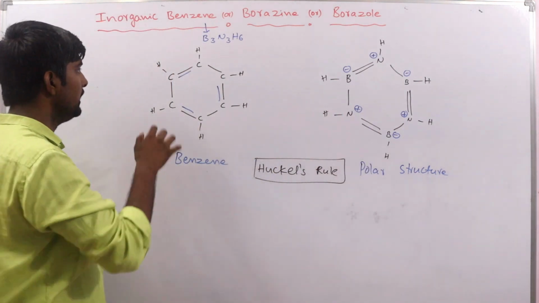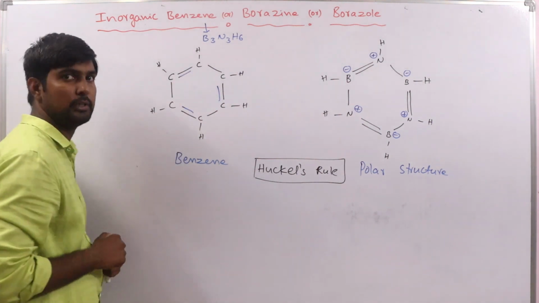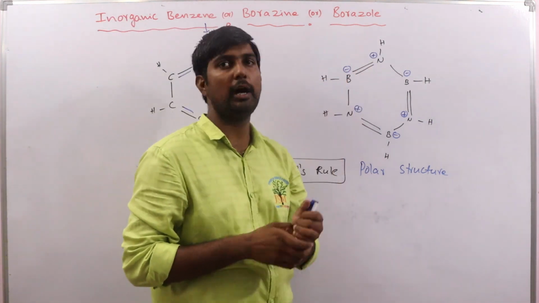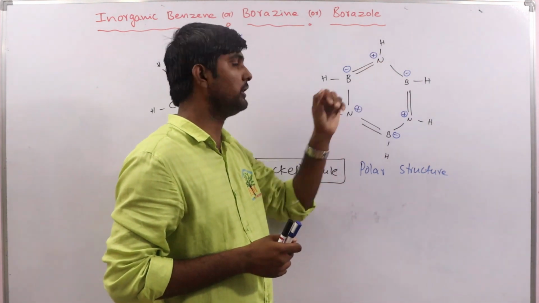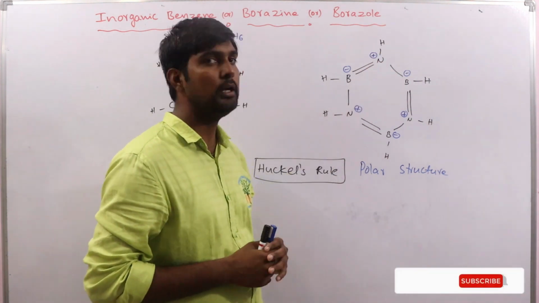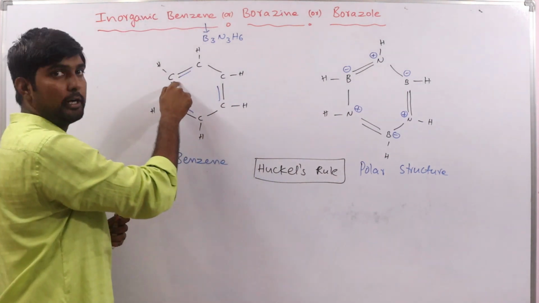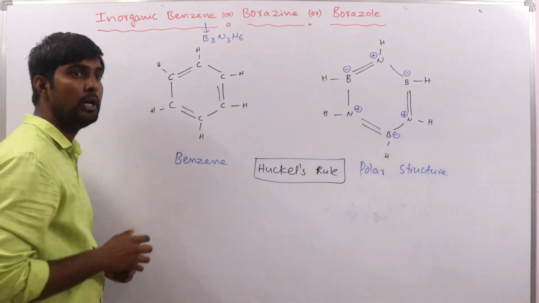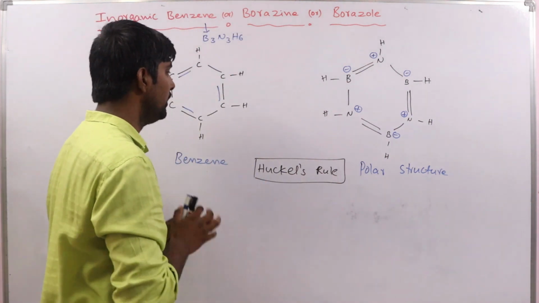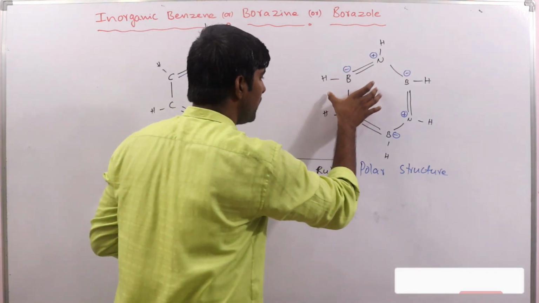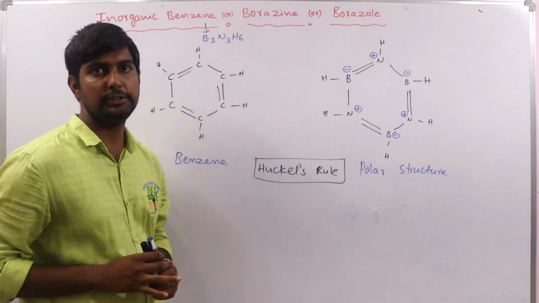The reason is that in benzene we have non-polar bonds, bonds between the same atoms, but in inorganic benzene we have polar bonds because the electronegativity is different for nitrogen and boron, and these bonds are definitely polar. In benzene, the same type of atoms are bonded, so these bonds are definitely non-polar. This is a major difference between these two. So due to the presence of polar bonds, inorganic benzene is more reactive than benzene.